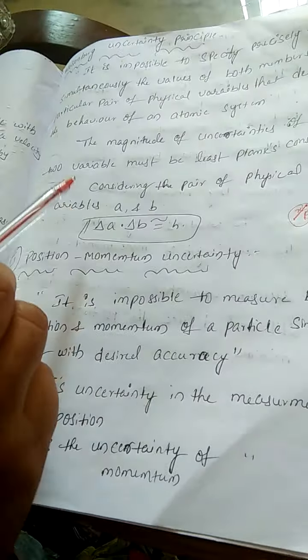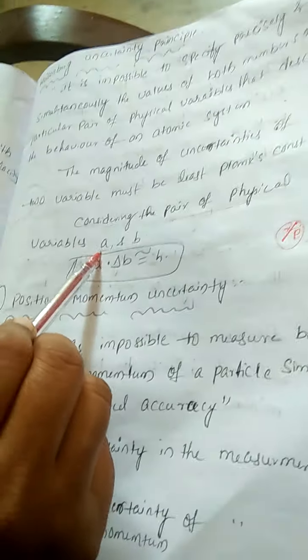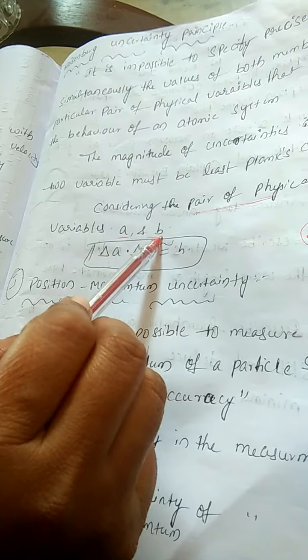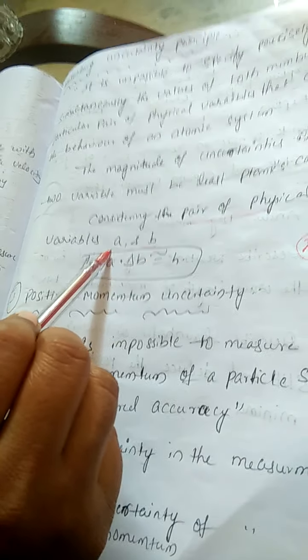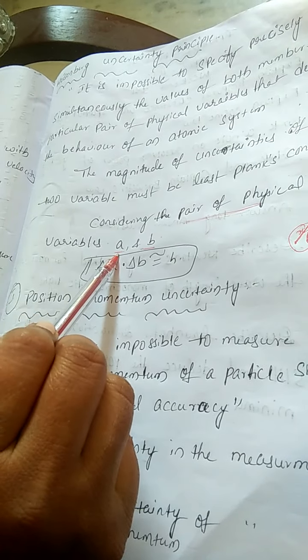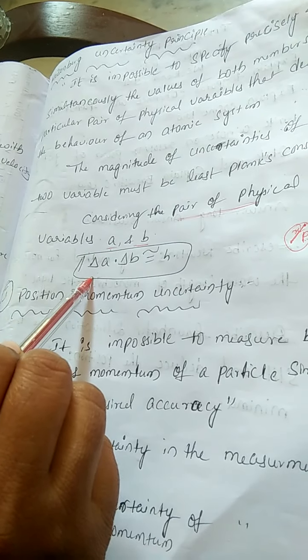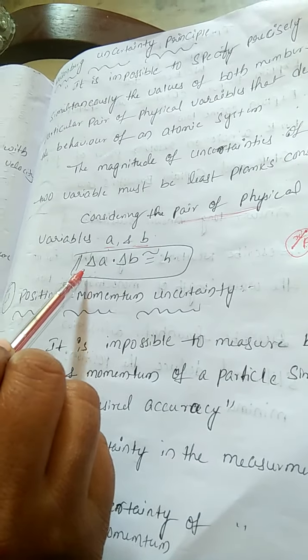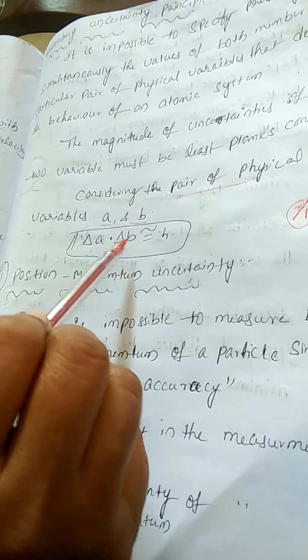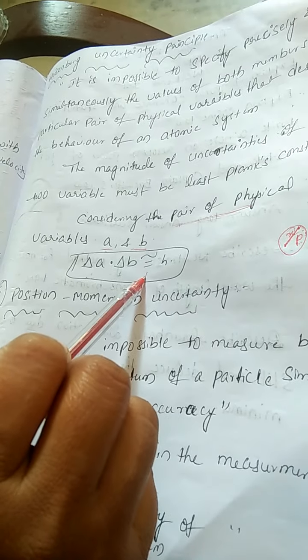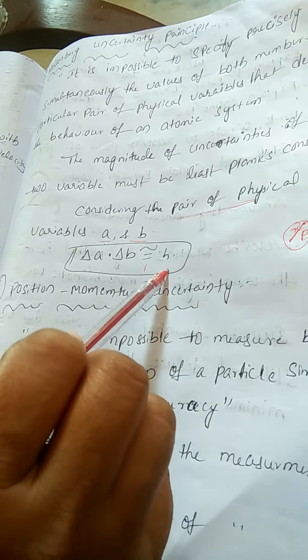For example, let us take a pair of physical variables A and B. Whatever they may be, position or momentum, or energy or time. Suppose A is a physical quantity and B is a physical quantity. Then the uncertainty in measuring the two variables, delta A into delta B, is always equal or approximately equal to Planck's constant.